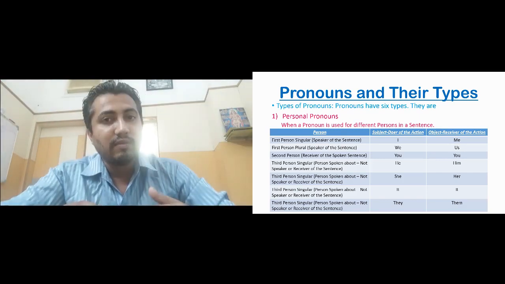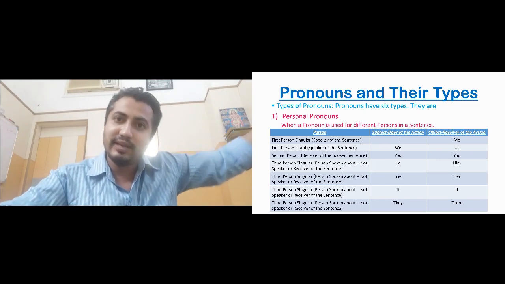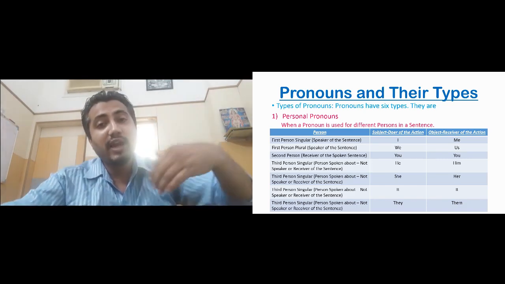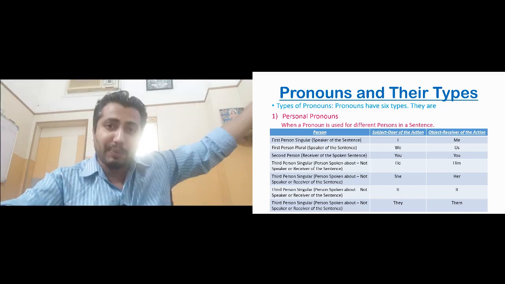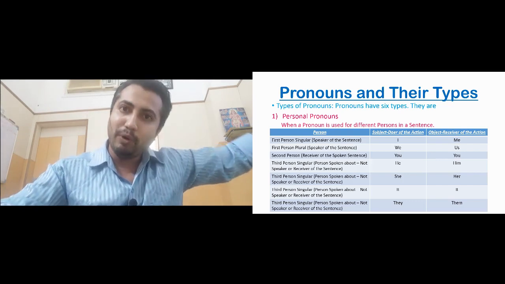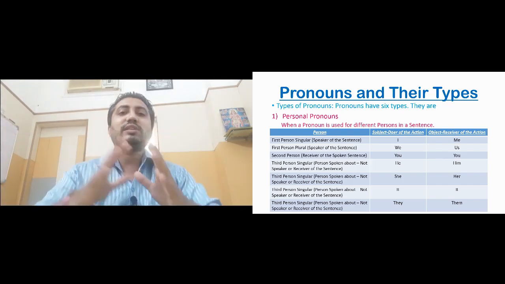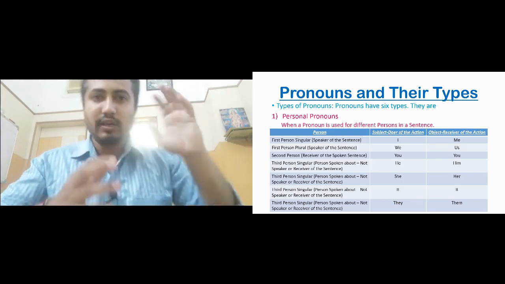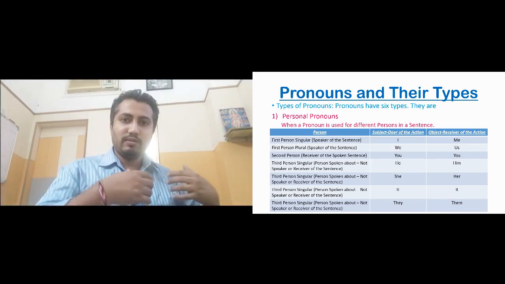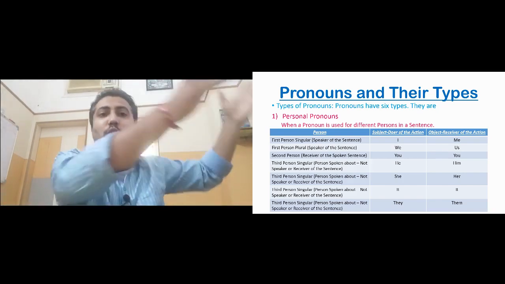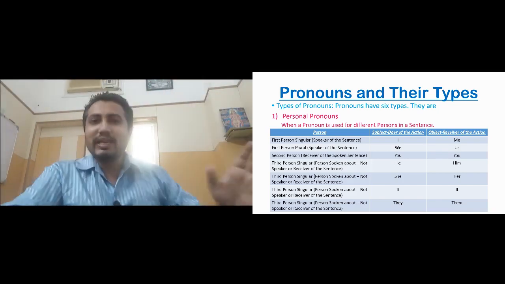We both are talking, we are talking about somebody else, and that is one person, so that is third person singular. We are talking, and we are talking about many people, so they are third person, but many people, so that is why third person plural. Okay, so this is the description of persons: first person, second person, third person, singular, plural, singular, plural, singular, and plural.